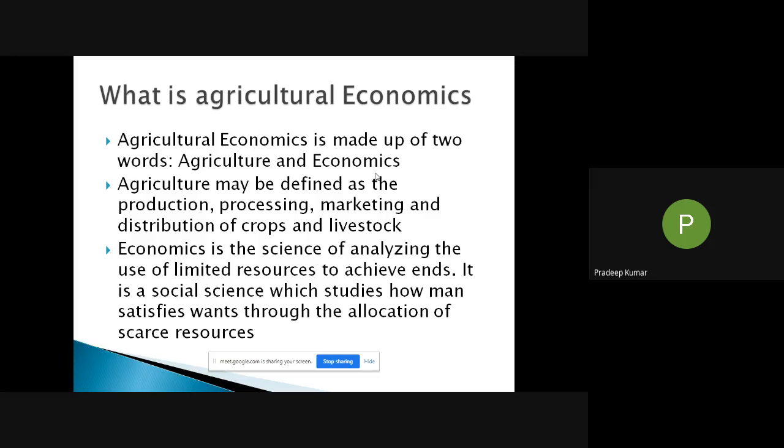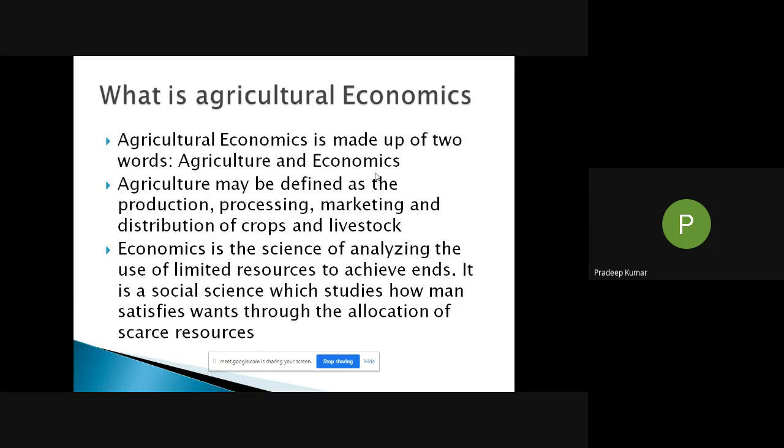Not only is production discussed in agriculture economics, but also the processing of the items. How do you process these items, or how do you make these items marketable, consumable, usable by the consumers and the other industrial sector or end users? That is also very important. Not only is production important, but you have to concentrate on the processing of the items, value addition, and these things are also very important.